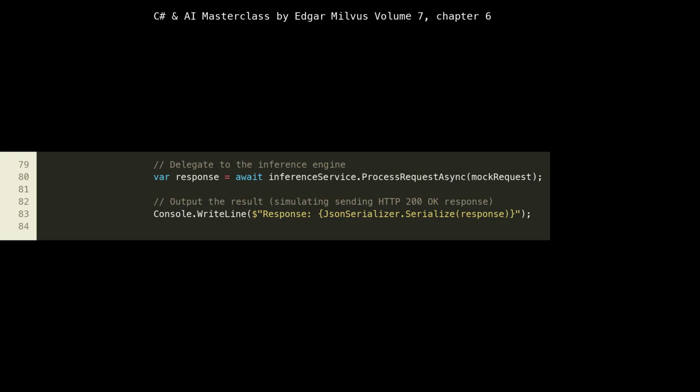At line 79, we serialize the mock request to JSON and print it to the console. This simulates logging the incoming request, which is a crucial practice for debugging, auditing, and monitoring microservices in production. Then, at line 81, we await inferenceService.ProcessRequestAsync(mockRequest). The await keyword is vital here. It allows the program to perform other tasks while the ProcessRequestAsync method, which includes an artificial delay, is executing, demonstrating non-blocking I/O. Finally, at line 84, we serialize and print the response, simulating sending back an HTTP 200 OK response with the inference result. This output provides immediate feedback on the agent's processing.